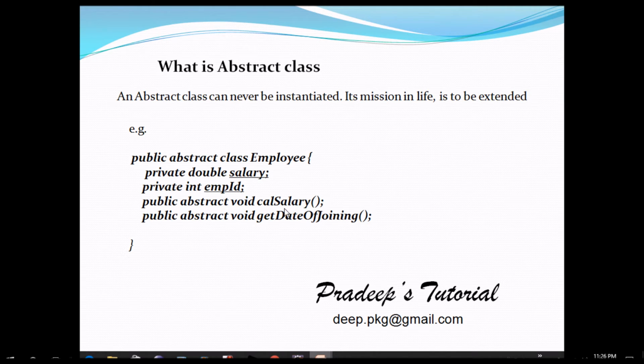Similarly, if you want the date of joining of an engineer, you will create an object, suppose E1, Engineer1, and then you'll call engineer1.getDateOfJoining, so you'll get the date of joining of Engineer1. In this way we can use abstract class.